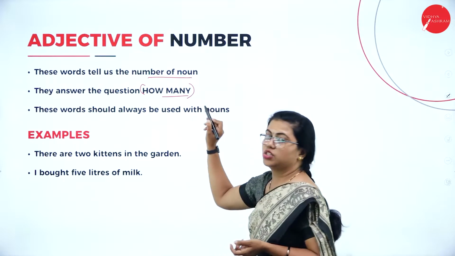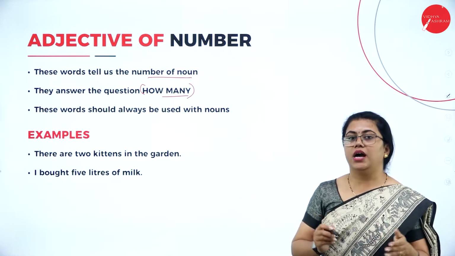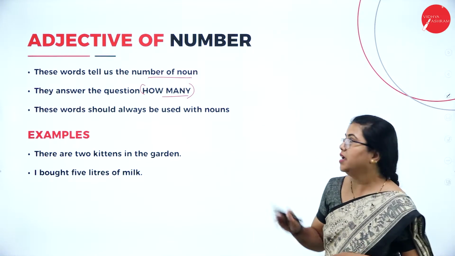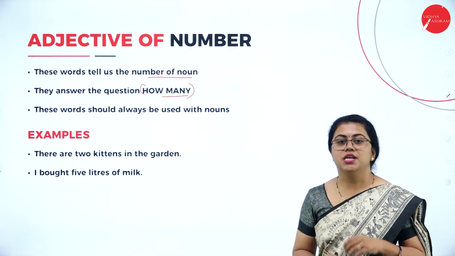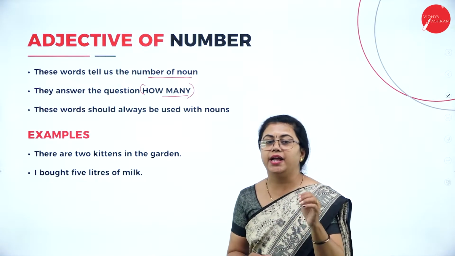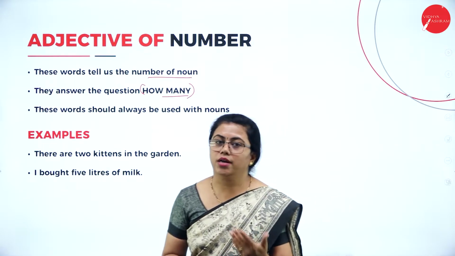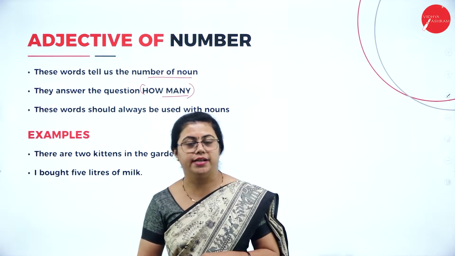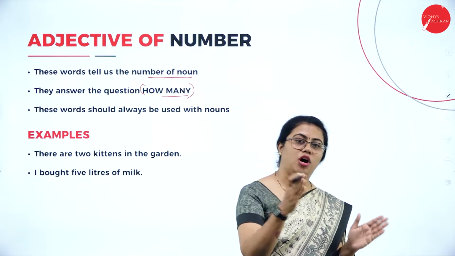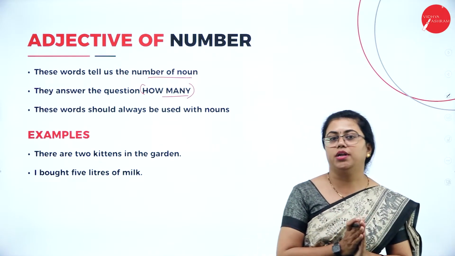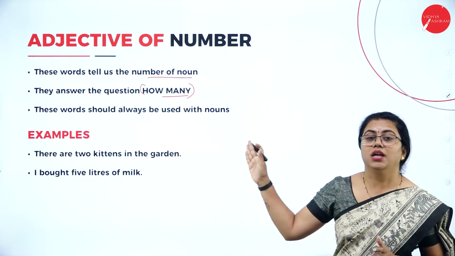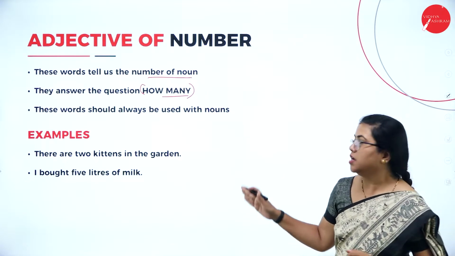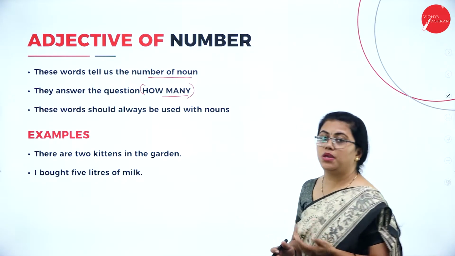So whenever you ask this question how many, whatever answer you get, they come under adjectives of number. Basically it is telling you the exact number of a noun or a pronoun in the sentence. Quantity tells you how much, which you cannot count, but this is used only for countable nouns. Next, these words should always be used with nouns.